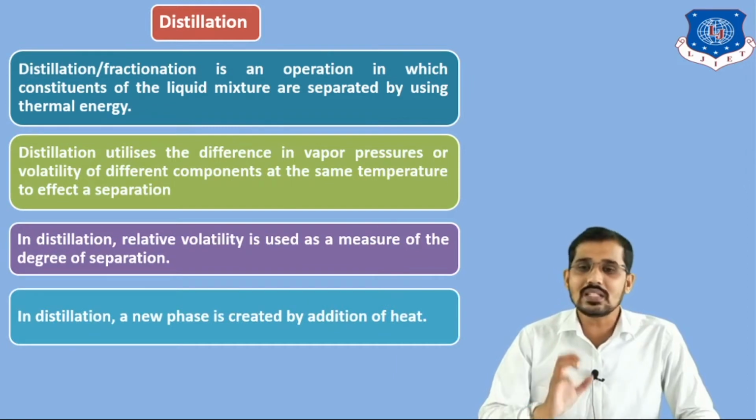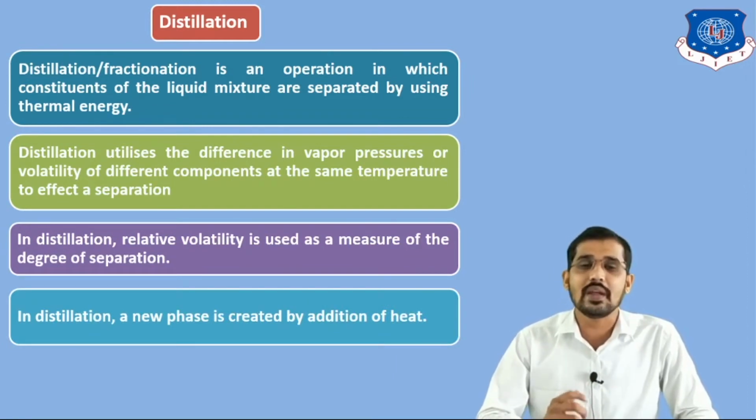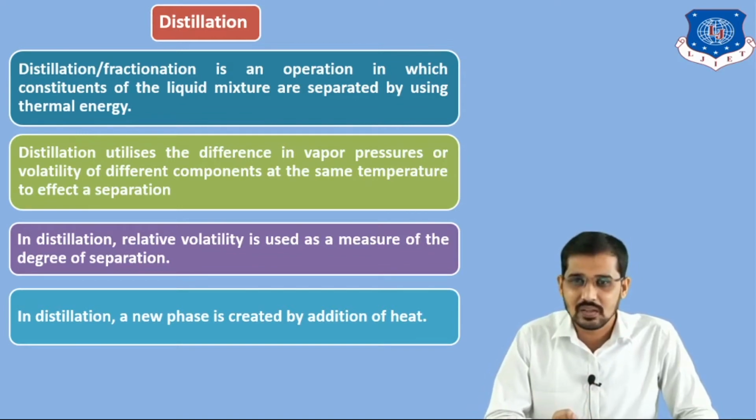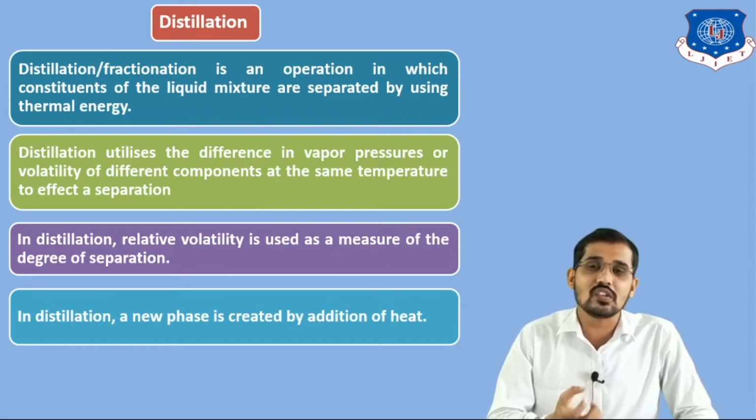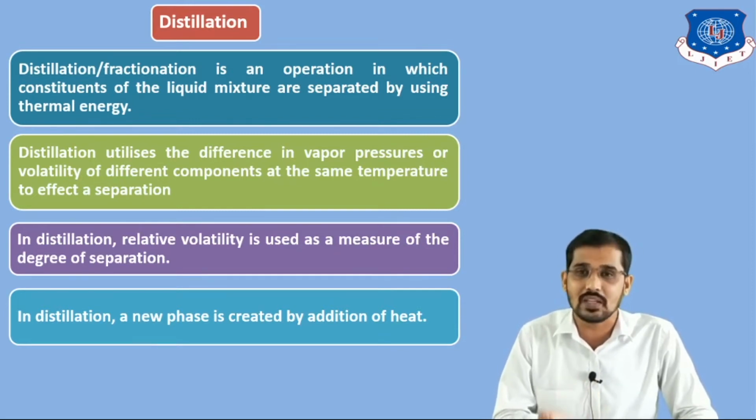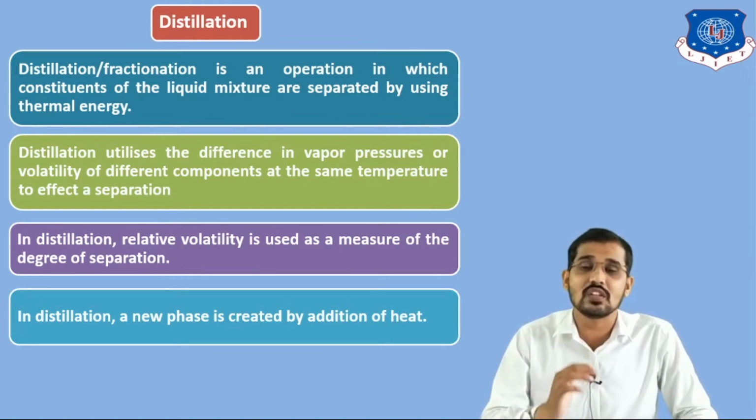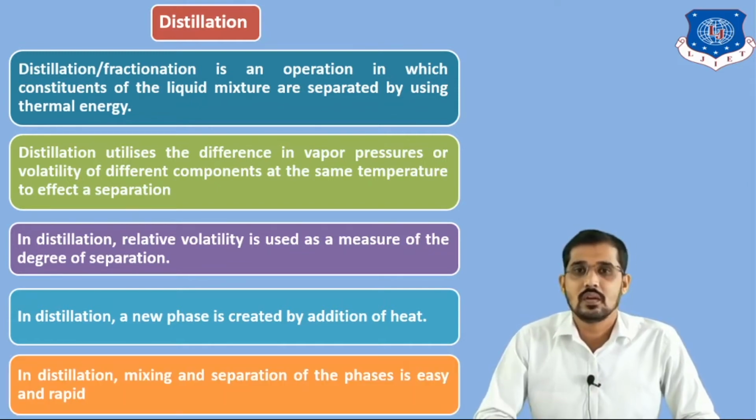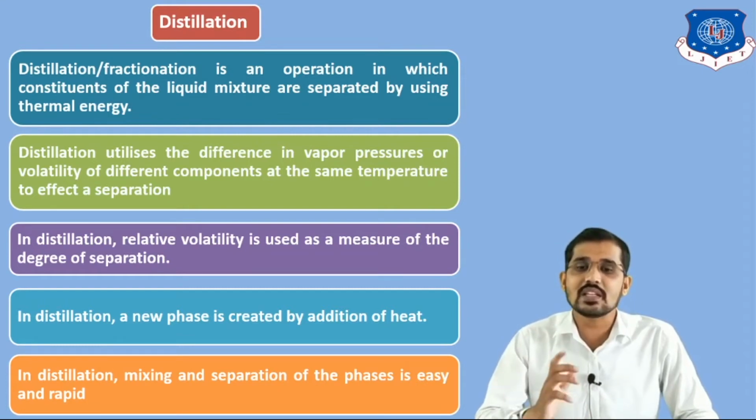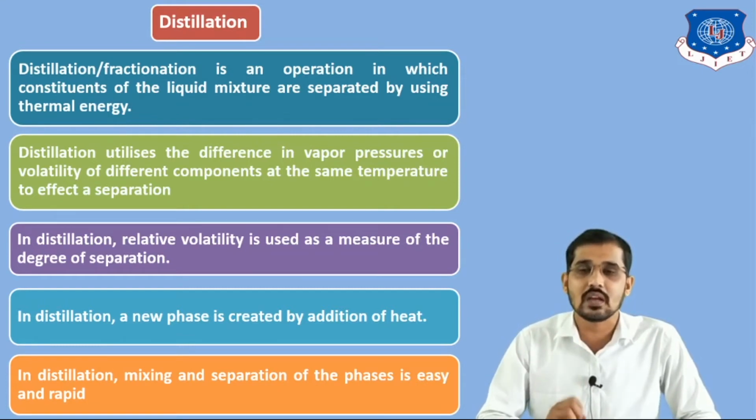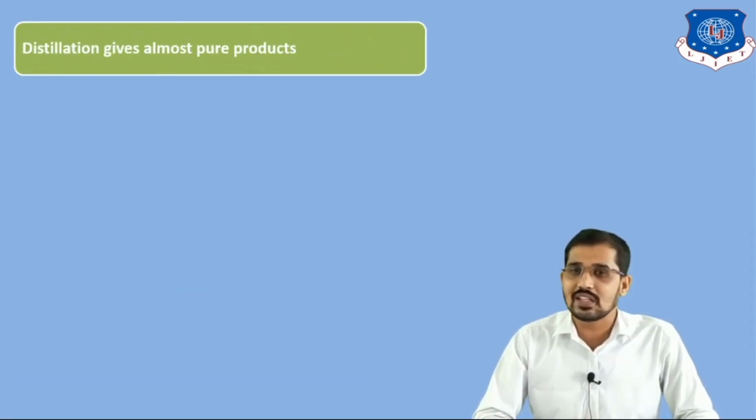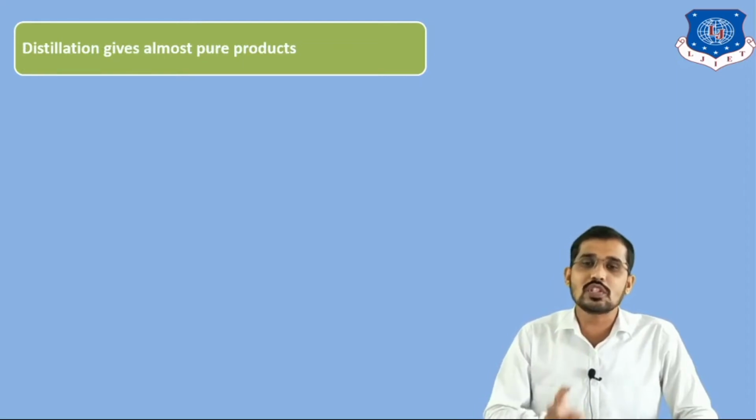The next point is, in distillation a new phase is created by the addition of heat. Whenever we heat a liquid mixture in the reboiler, we are providing thermal energy in the reboiler and we get a vapor phase from the liquid phase. Means we heat that liquid mixture in the reboiler and get its vapor phase. That is the creation of the new phase. The next point is, in distillation, mixing and separation of the phases is easy and rapid as compared to liquid-liquid extraction. The next point related to distillation is that distillation gives almost pure product.